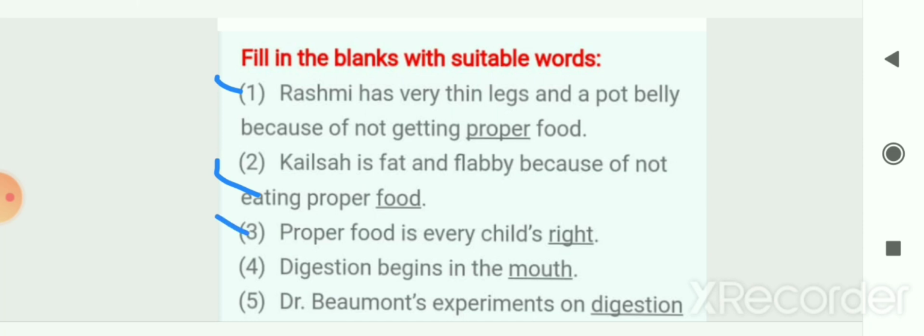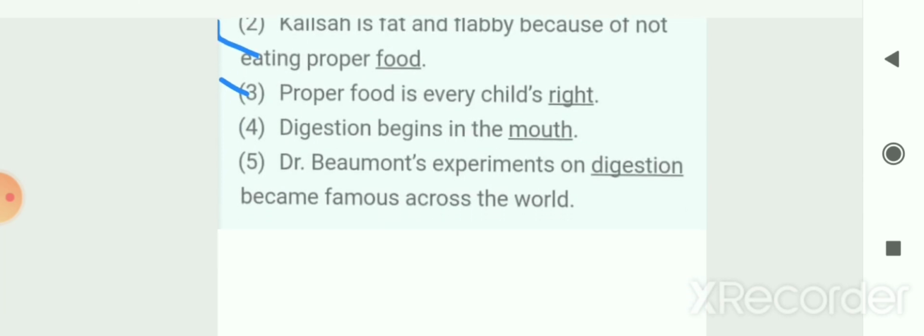Next is proper food is every child's blank. So the answer is right. Proper food is every child's right. The next blank is digestion begins in the blank. So digestion begins in the mouth.